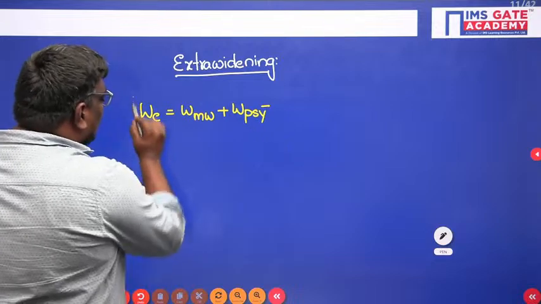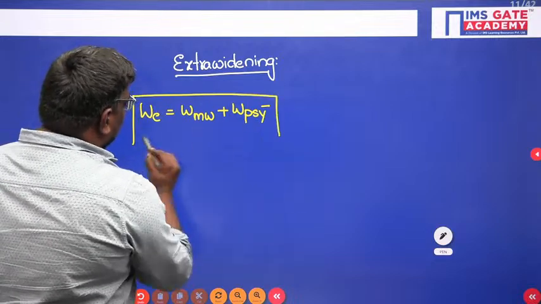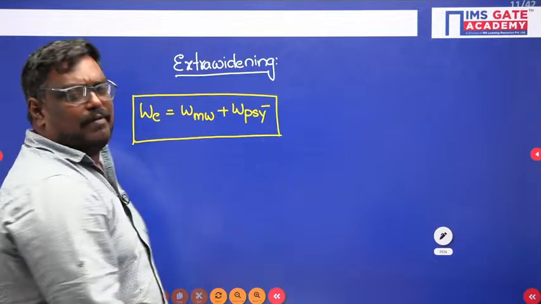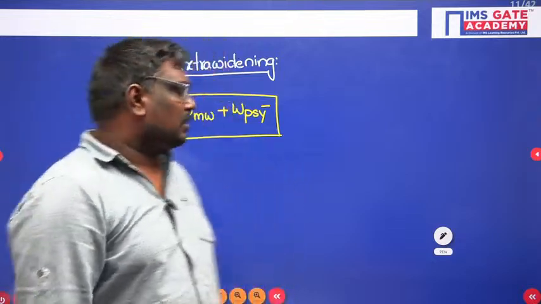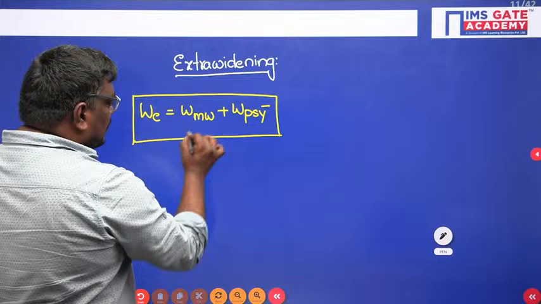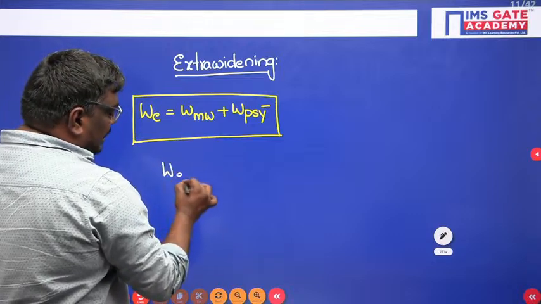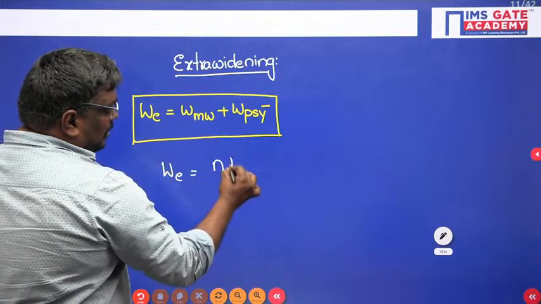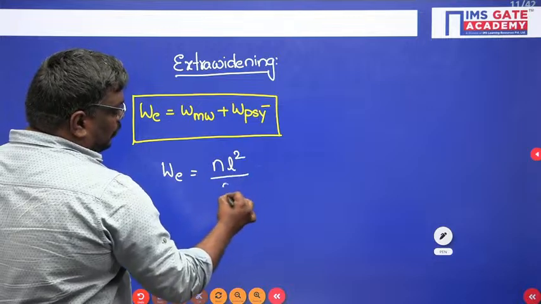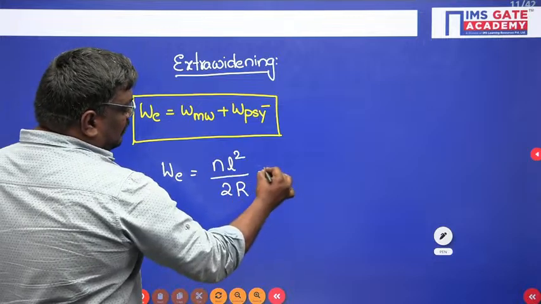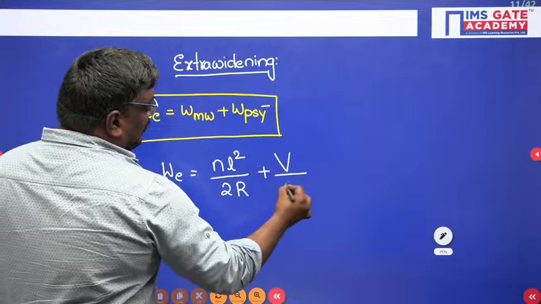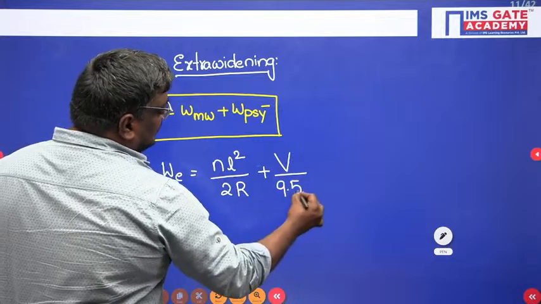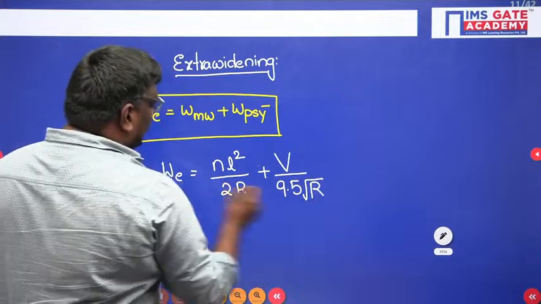Now see students, mechanical widening is given by the formula NL square upon 2R, and psychological widening is given by the formula, where capital V is in kilometer per hour, V upon 9.5 root R.